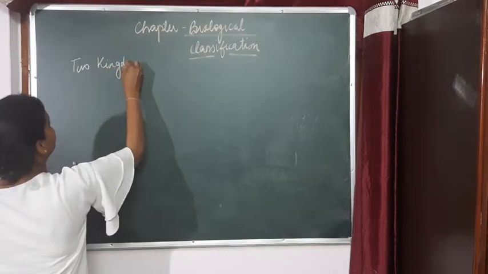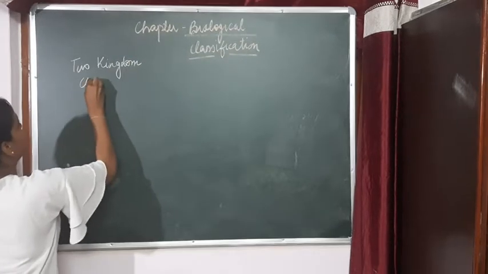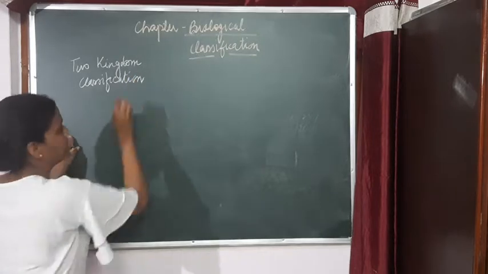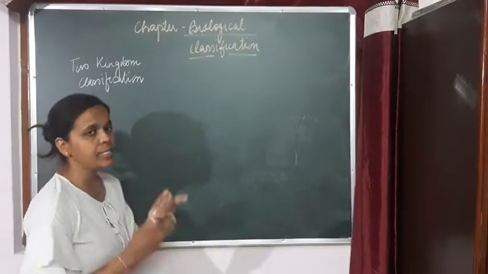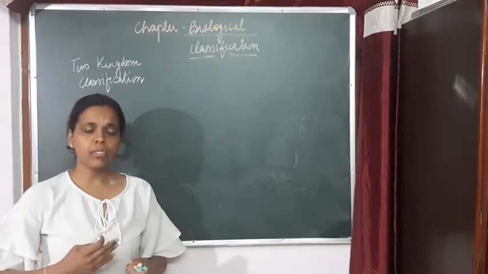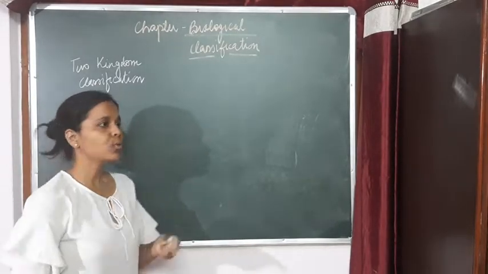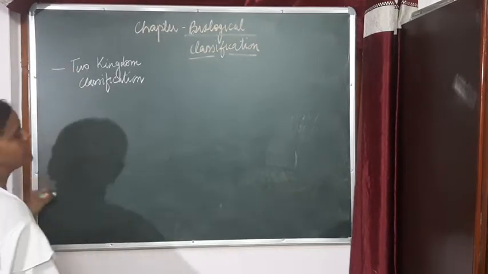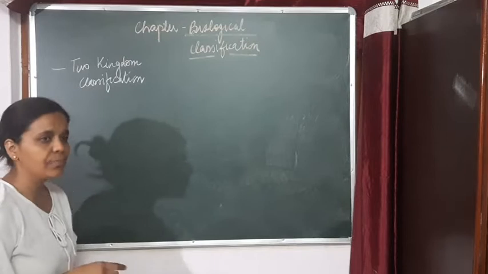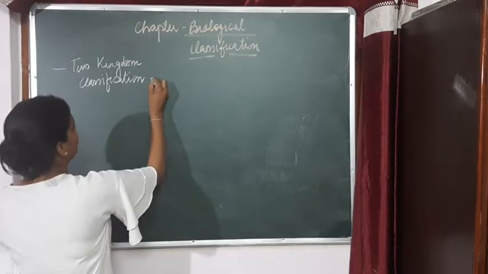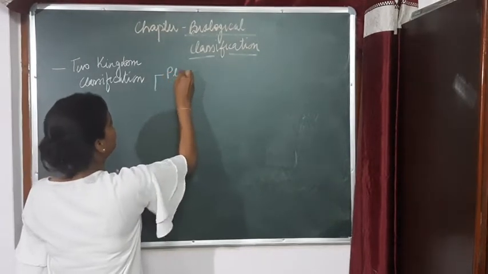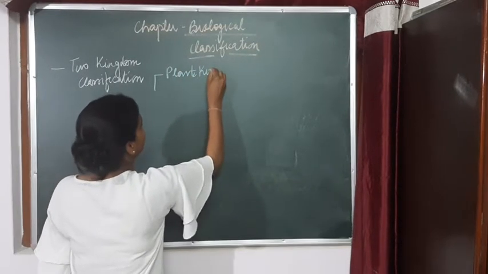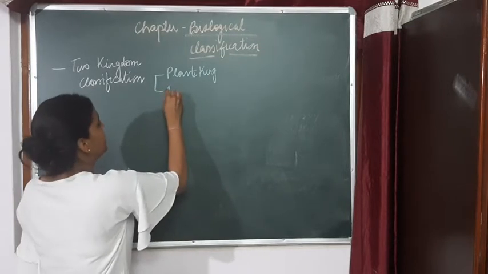Two kingdom classification. As we know, kingdom is the highest category in the taxonomic hierarchy, right? We have learned about starting from the species till the kingdom. So kingdom is the highest taxonomic category. So two kingdom classification was given, and in this classification the division was done like this: one kingdom was the plant kingdom and another one was the animal kingdom.